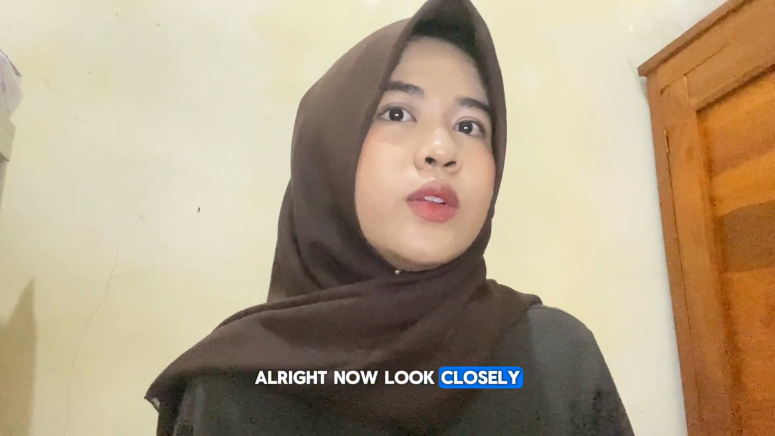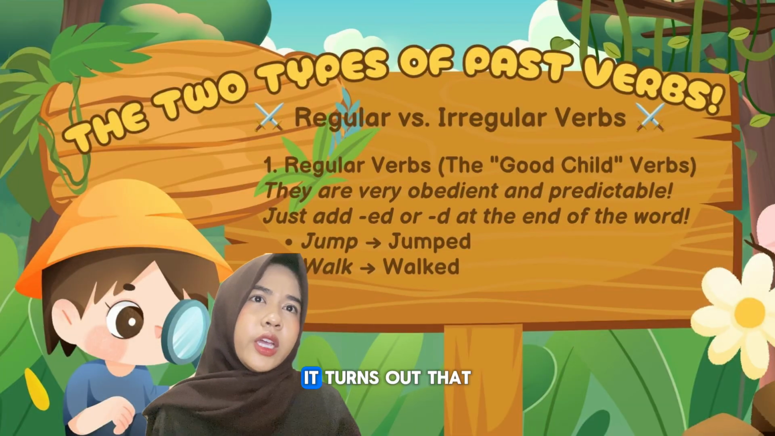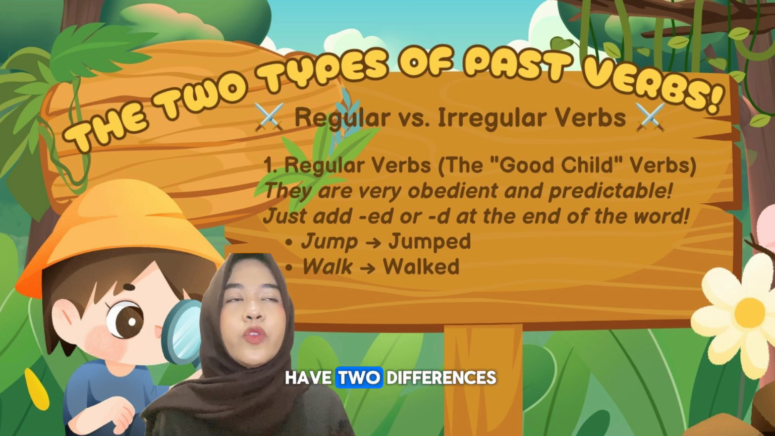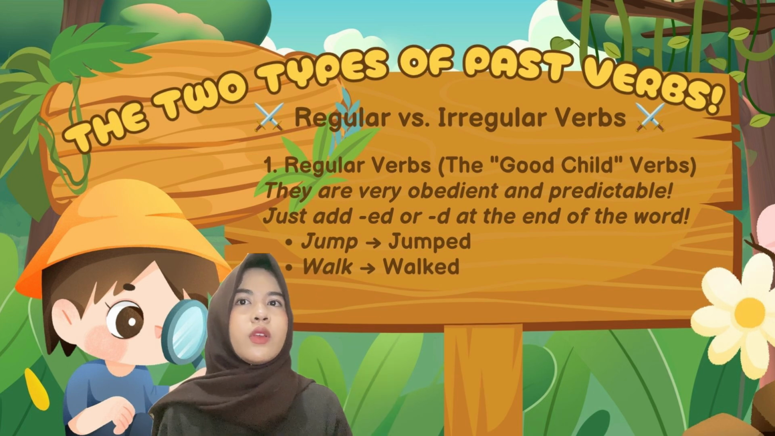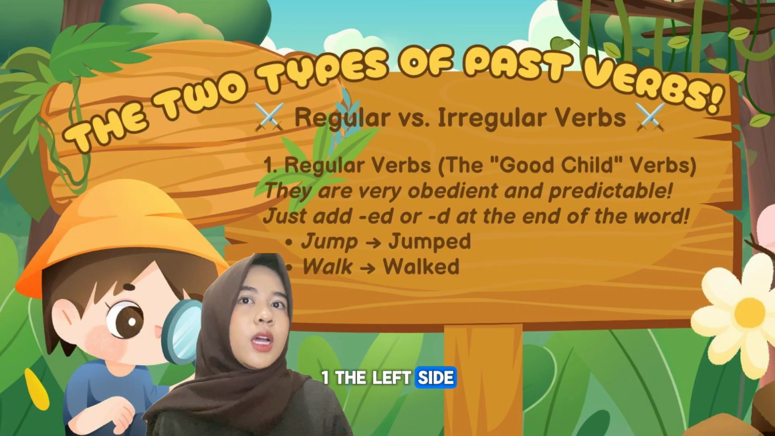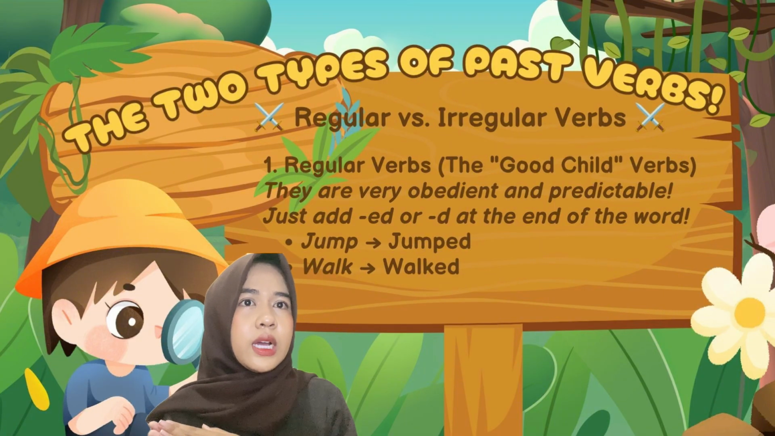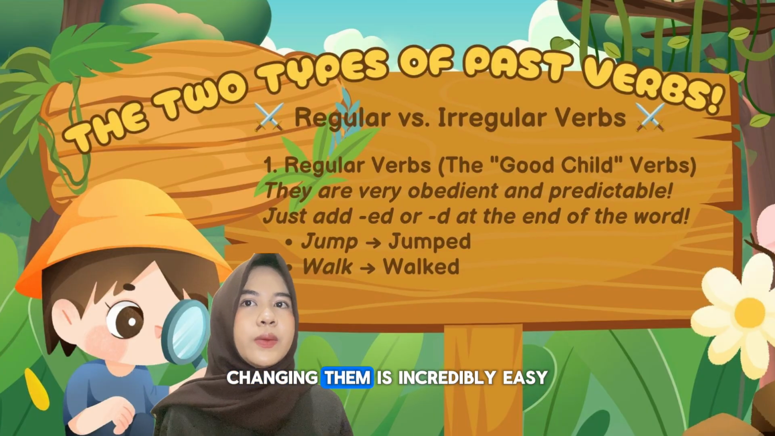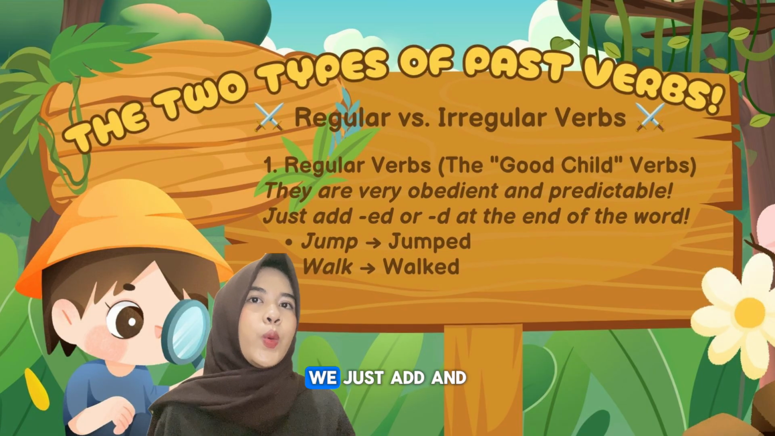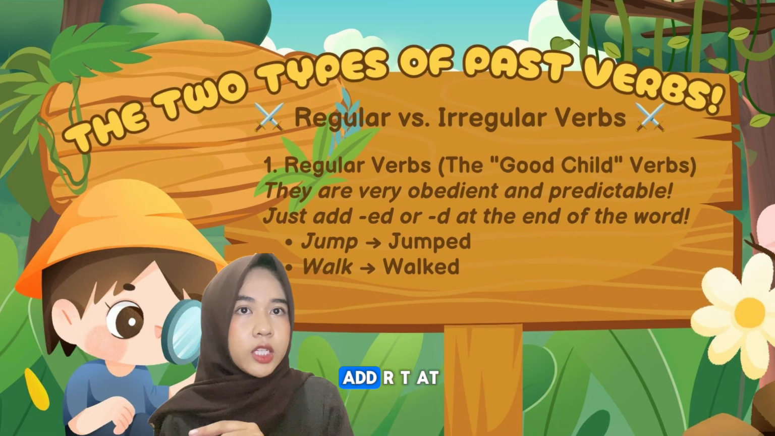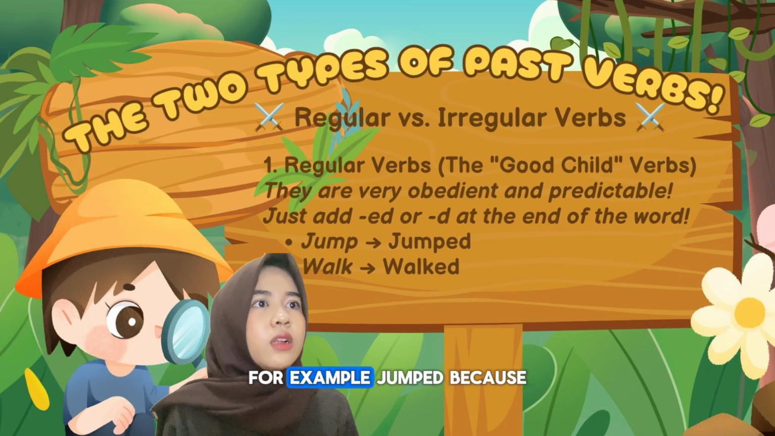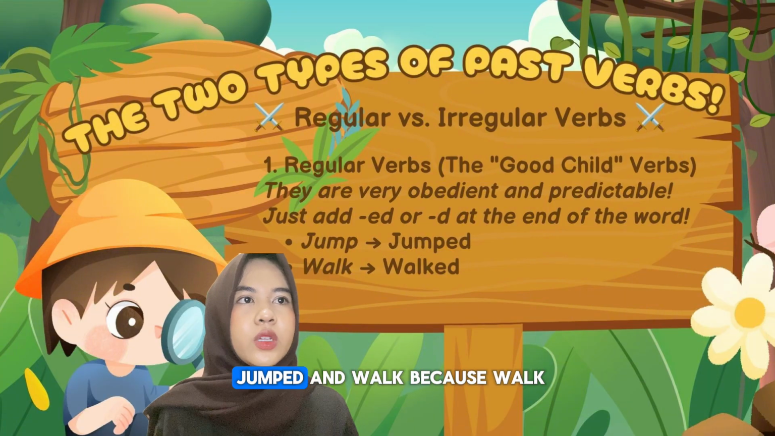Alright, now look closely at the screen. It turns out that past verbs, verb 2, have two different personalities. On the left side, we have regular verbs. These are the good, obedient child verbs. Changing them is incredibly easy. We just add an "ed" or "d" at the end of the word. For example, jump becomes jumped, and walk becomes walked.